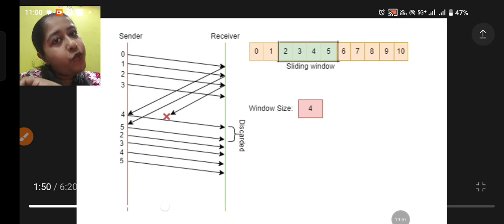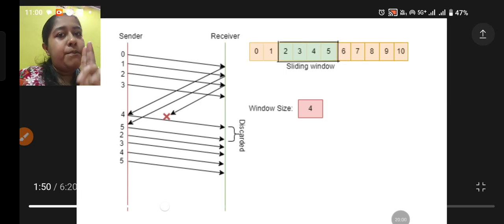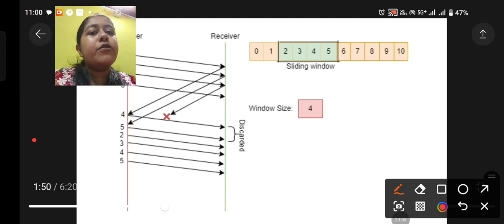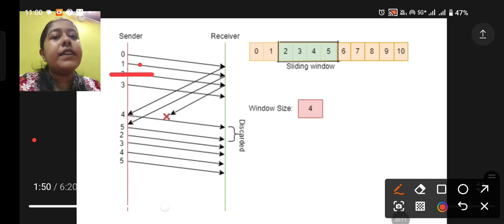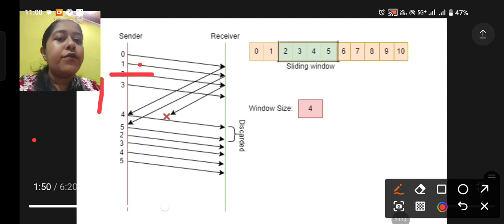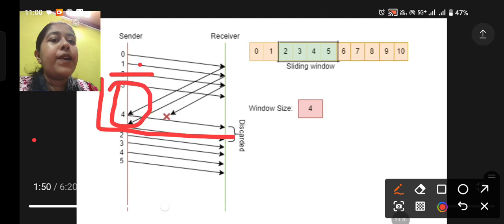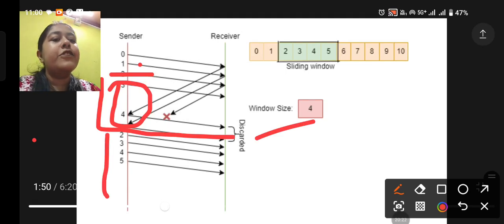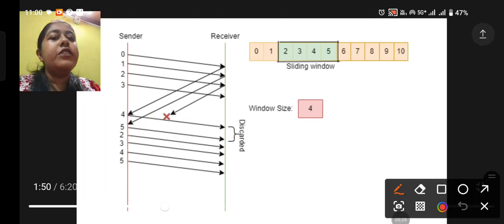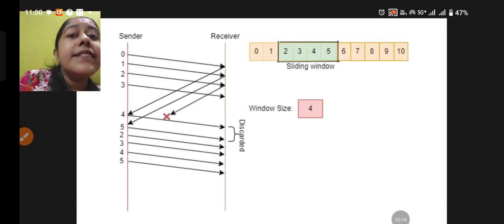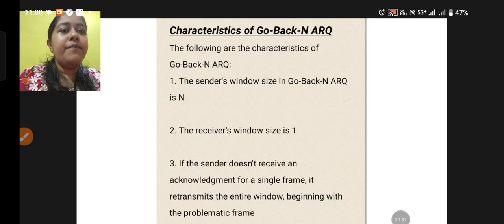In Go Back N ARQ, you go back and send those N, that is the size of the window. Up to this point it was okay. Now 2 is not acknowledged, so 2, 3, 4, 5 will be sent again, and these 4, 5 are discarded. Now again it is sending 2, 3, 4, 5, and since the acknowledgement is not received, these are discarded. This is the main thing in Go Back N ARQ.